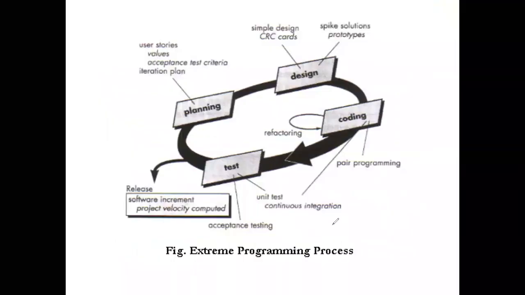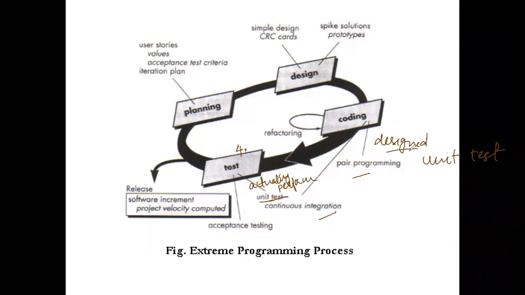Now we've studied coding, pair programming, and continuous integration. Now in here, the unit test within the testing phase is the fourth one. In the coding phase, you have designed the unit tests, whereas within the fourth phase, you are actually going to perform the unit tests. Within the coding phase, you just design the different unit tests. Now within testing, you're going to have unit testing and acceptance testing.